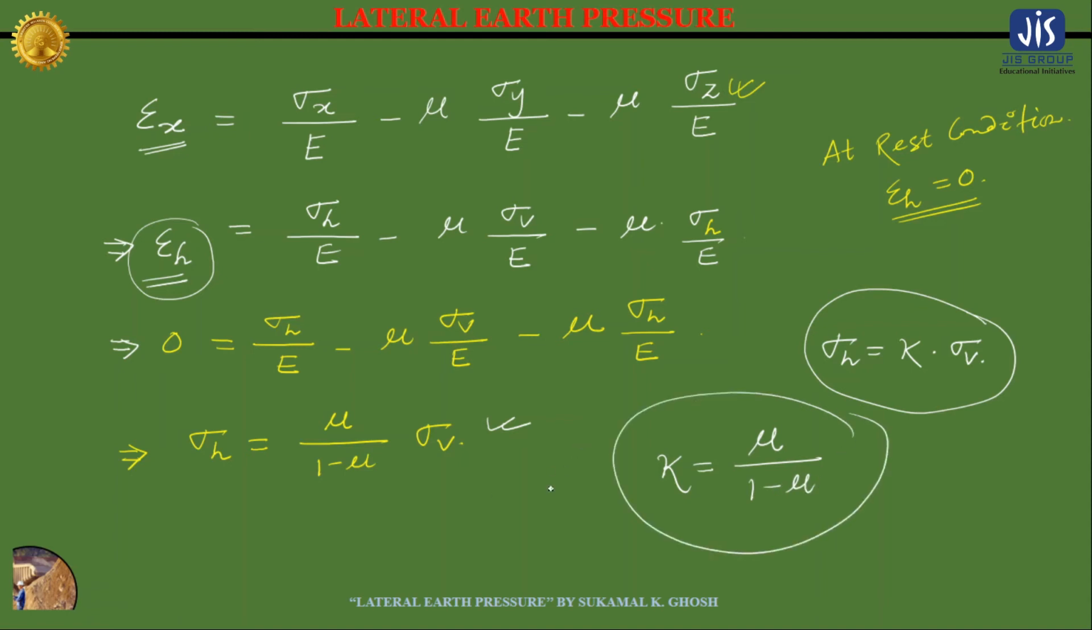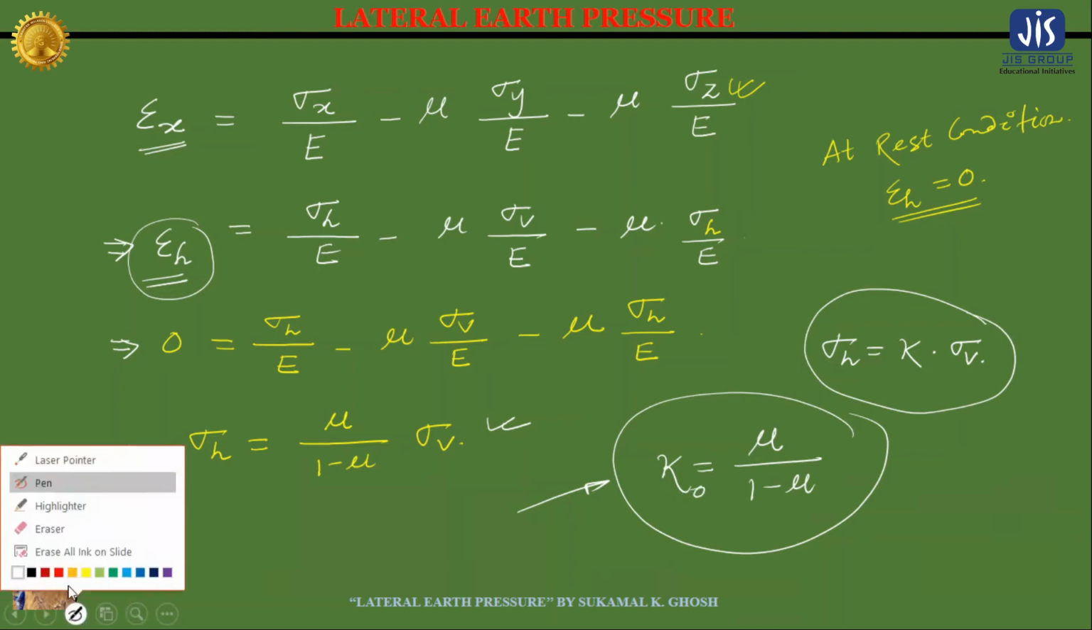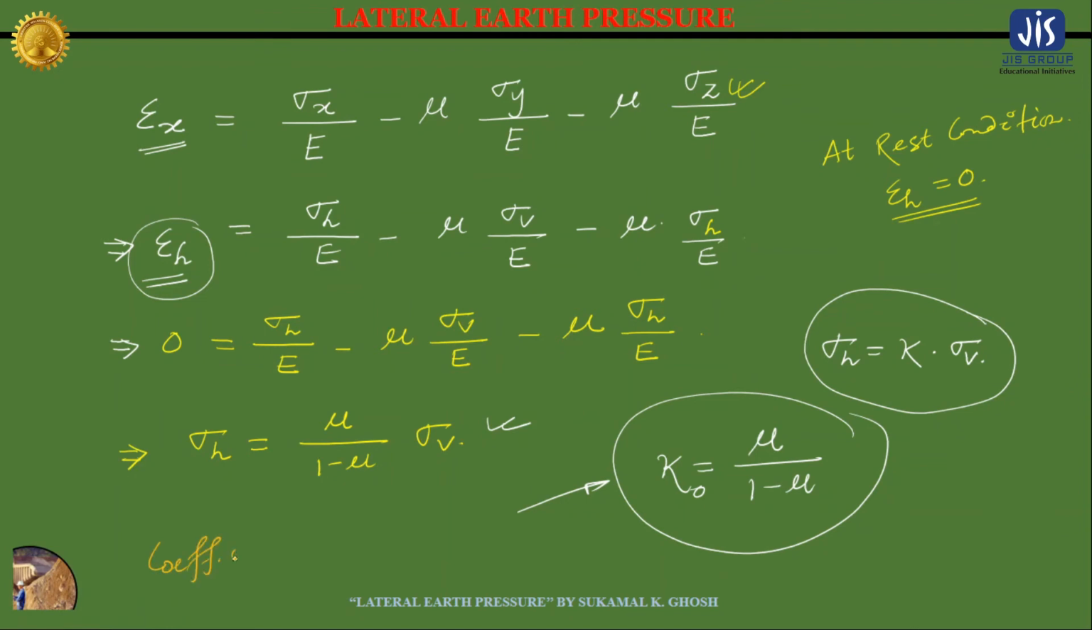This is nothing but the coefficient of lateral earth pressure at rest condition, which is denoted by k naught, and it depends upon the Poisson's ratio. This mu is Poisson's ratio. You must have studied it in strength of materials, right?